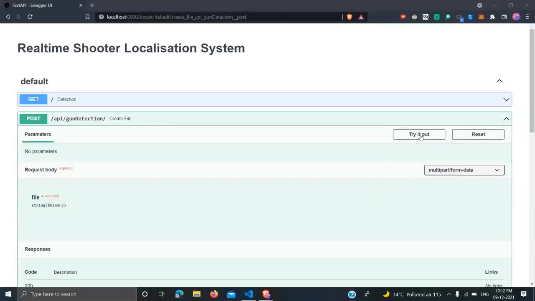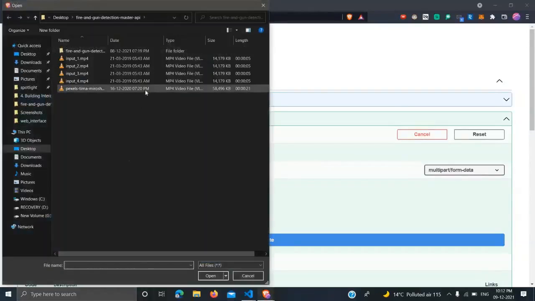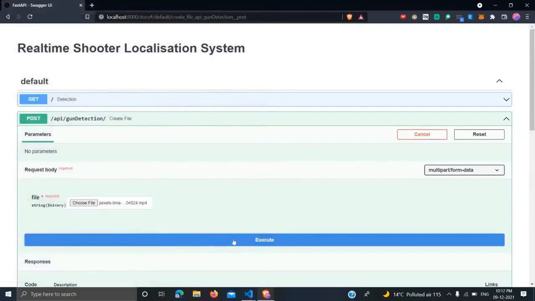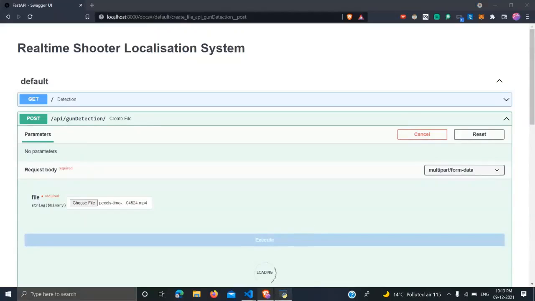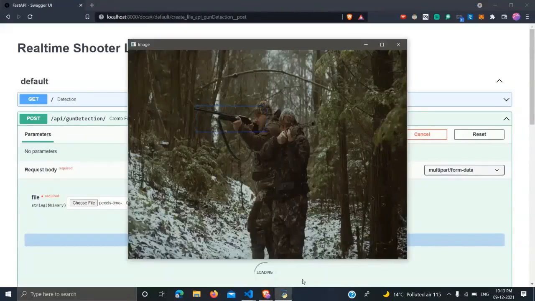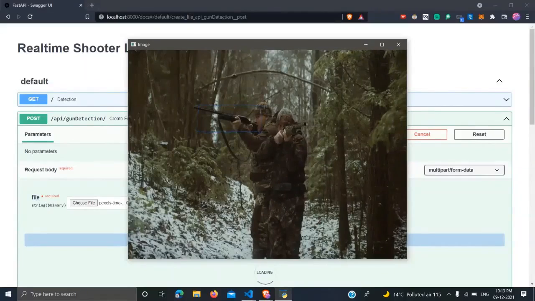As you can see on the screen, this is the API for our project. First, we will upload a video on our gun detection model, and we will wait for it to be executed. You can see on the screen that there is a pop-up window, and you can see that there is a bounding box around the rifle as it successfully identifies the rifle.